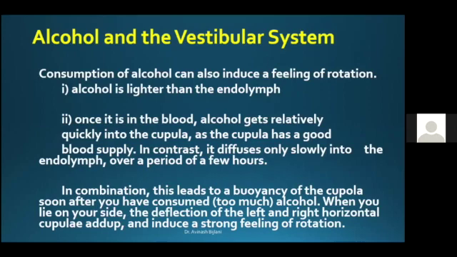So once the alcohol is in the blood, it gets relatively much faster into the cupula, and the cupula, having received much more of it, becomes buoyant. This buoyancy of the cupula leads to dizziness and also nystagmus when the patient tries to lie on one side. So there's a deflection of the left and right horizontal cupulae, which adds up and induces a strong feeling of rotation.